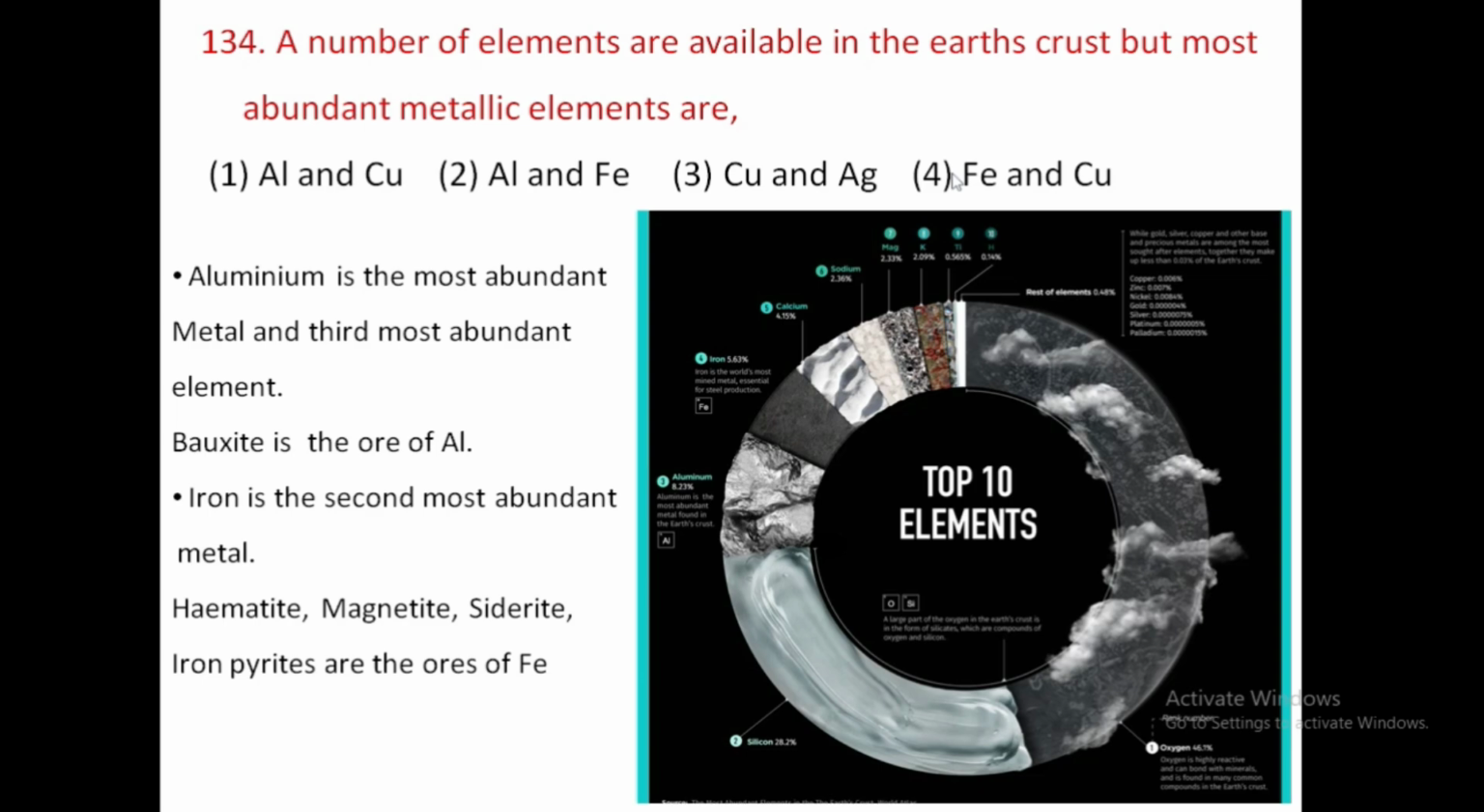And bauxite is the ore of aluminum, and hematite, magnetite, siderite and iron pyrites are the ores of iron. Means we can extract aluminum from bauxite ore, and we can get iron by extraction from hematite, magnetite, siderite or iron pyrites. Here aluminum and iron are the most abundant metallic elements present in the Earth's crust.